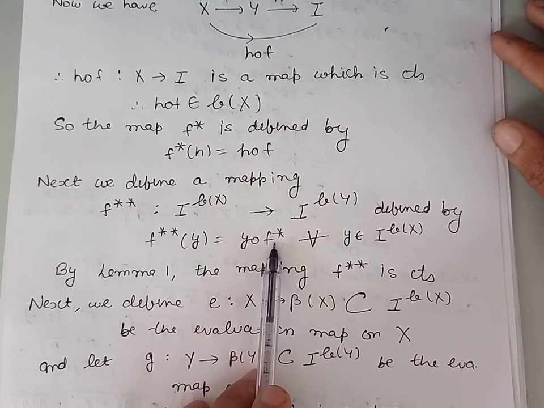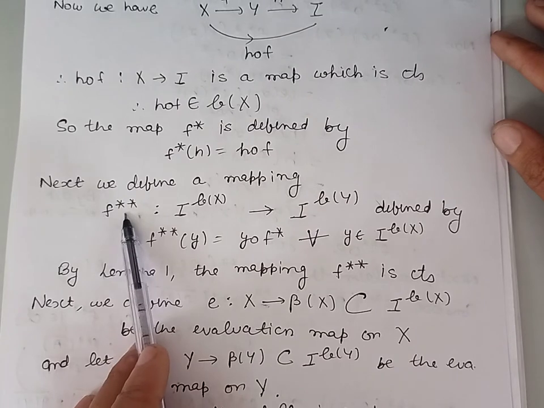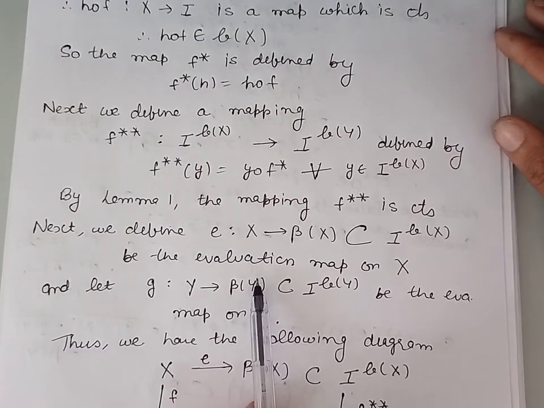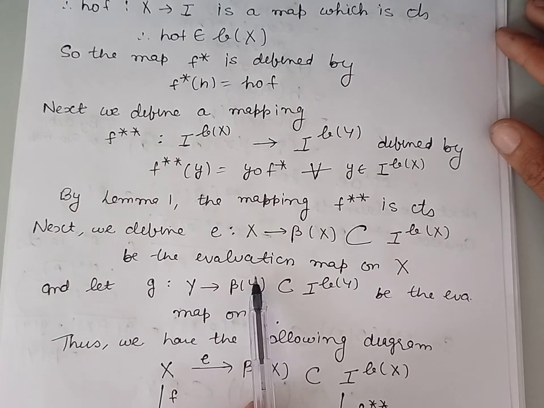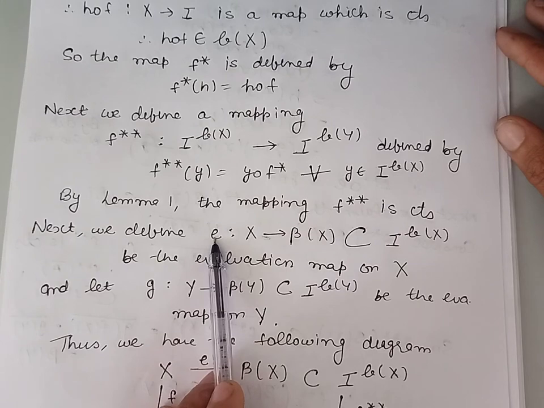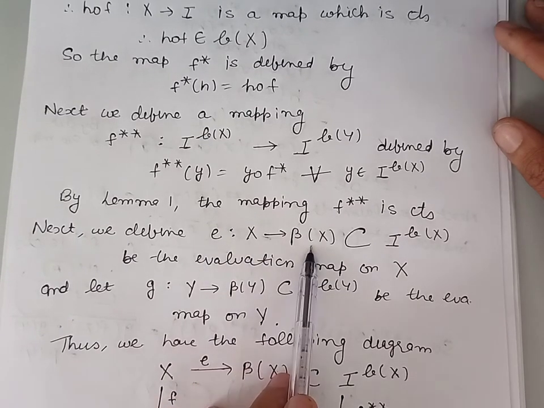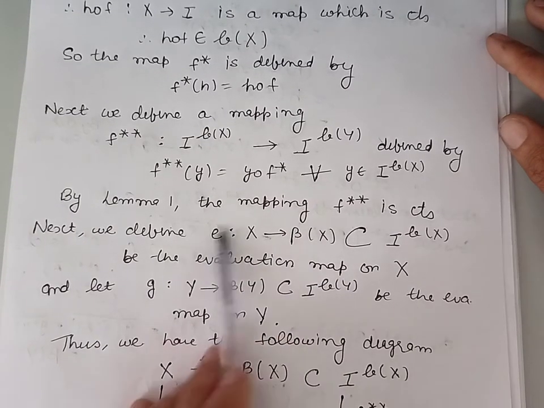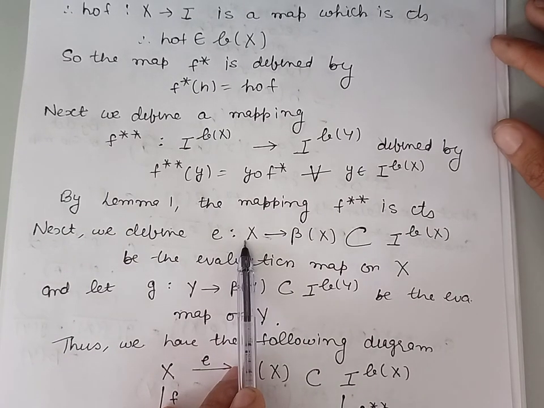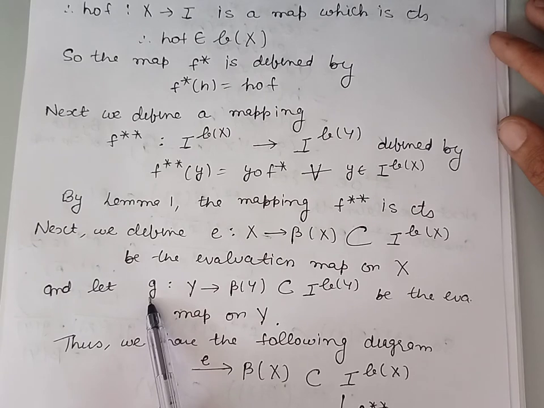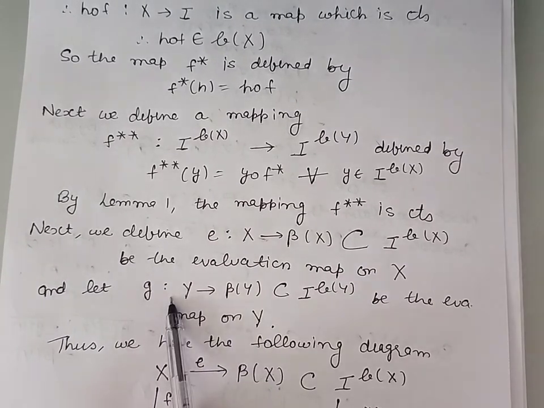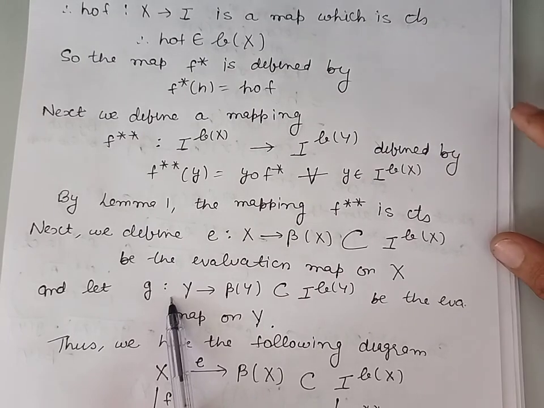Now, by the first lemma, this function is a continuous function. Next we define evaluation maps on the set X and the set Y. So first we define the evaluation map E from the set X into beta X. This is the evaluation map on the set X. Next we define G, an evaluation map on the set Y into beta Y. This is the evaluation map on Y.